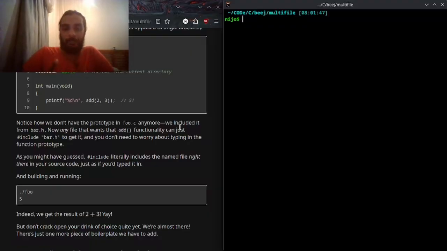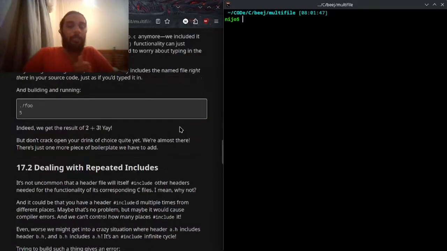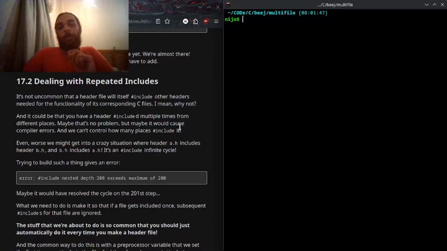As you might have guessed, #include literally includes the named file right there in your source code, just as if you typed it in. And building and running, indeed we get the result 2 plus 3. But don't grab your ring of choice quite yet. We're almost there. There's just one more piece of boilerplate we have to add.